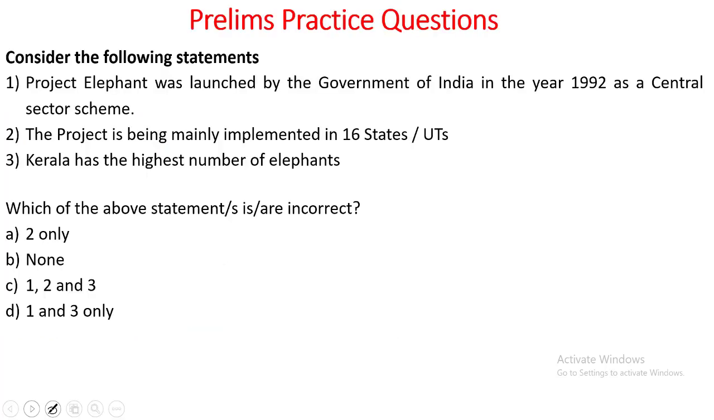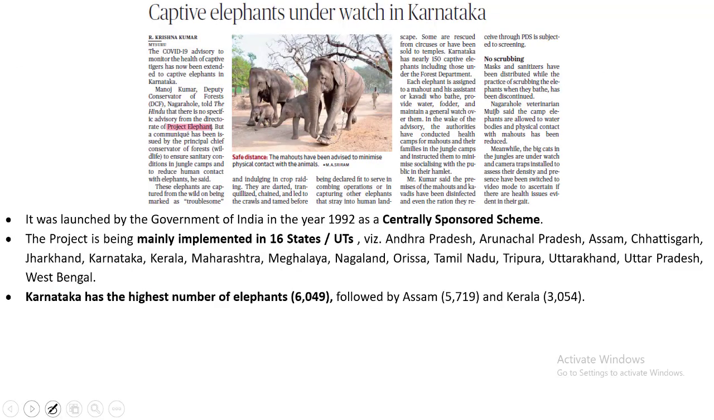Now let's look into the next practice question. Consider the following statement. Project Elephant was launched by the Government of India in the year 1992 as a central sector scheme. The project is being mainly implemented in 16 states and union territories. Kerala has the highest number of elephants. Which of the above statements is incorrect? It is asking for the incorrect statement. So the answer to this is 1 and 3 only. Why? Because the Project Elephant was launched by the central government, but it is a centrally sponsored scheme and not a central sector scheme. And Karnataka has the highest number of elephants, followed by Assam and Kerala, and it is not Kerala which has the highest number of elephants.